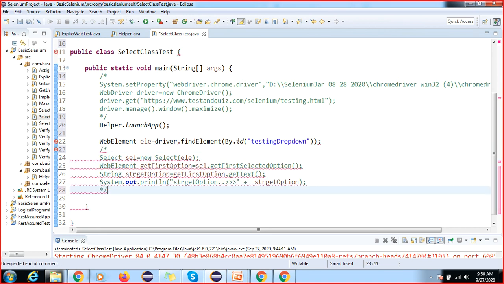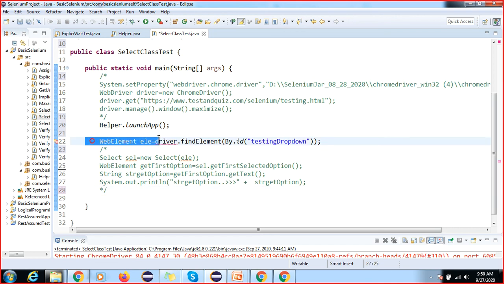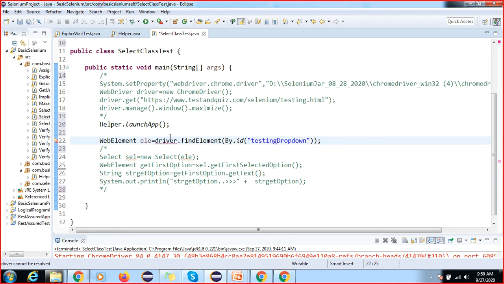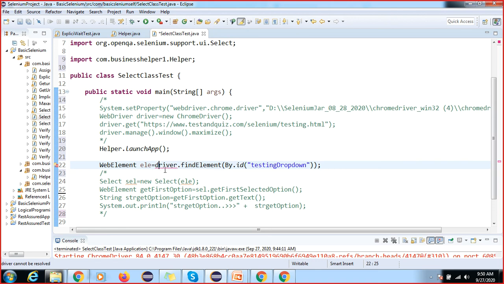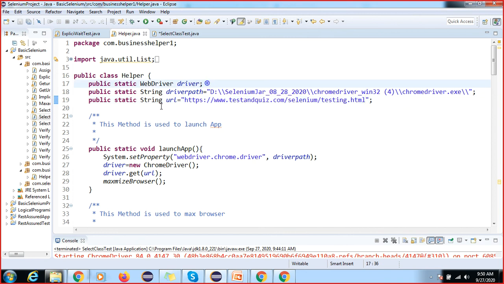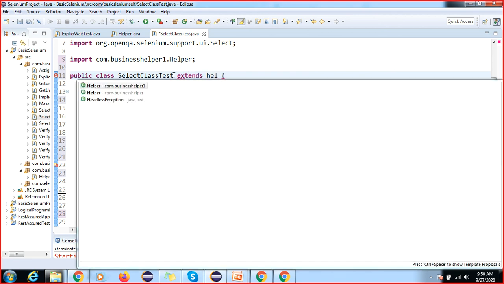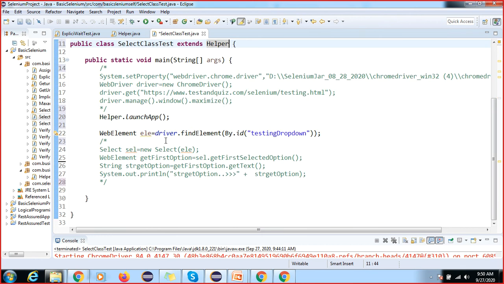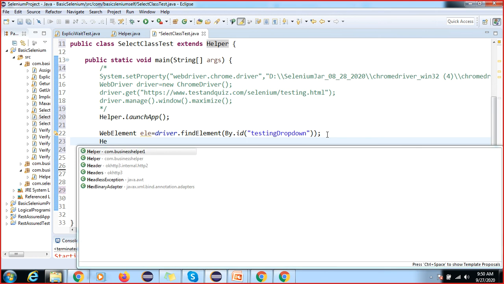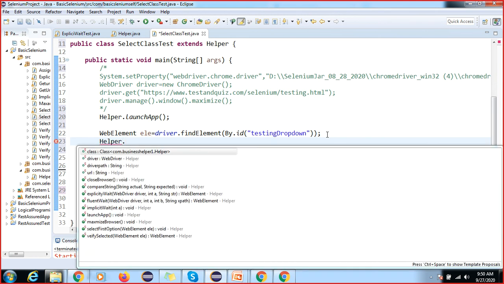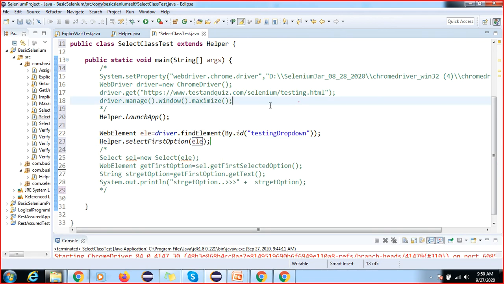So you have to find this element, even when we learn the page object model. I did not extend this class, so it is showing an error there because the WebDriver variable is defined here, right? So it is not reading from that. That's why you have to extend that property helper. Now you can see we are not getting any error, right? So now we can simply call this helper dot select first option. Simply I can call this method and pass this.